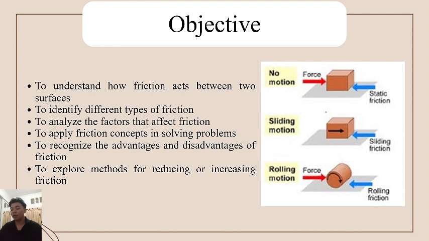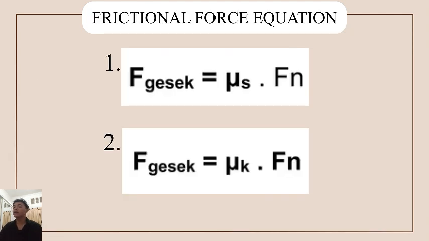Next, after the objectives, I have the frictional force equations. For frictional force, I have two equations you can use. Number 1 is static frictional force. In static frictional force, you have μs and Fn, where μs is the coefficient of static friction and Fn is the normal force.